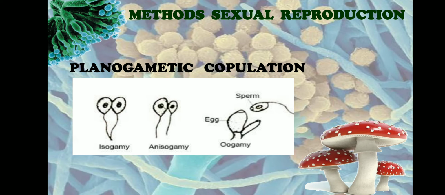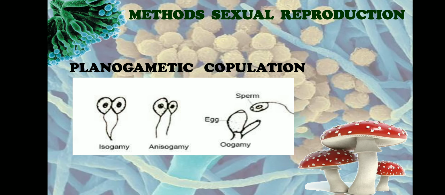The first method is called planogametic copulation. Here planogametic stands for motile gametes. In my previous video you would have seen that we spoke about the different types of spores produced by fungi. We learnt about motile spores and non-motile spores. Motile spores are called zoospores and non-motile spores are called aplanospores. Aplano means non-motile, so the opposite of aplano is plano, which means motile. So a planogamete is a motile gamete. Copulation stands for fusion, so here the motile gametes are going to fuse. That is the observation we see from the name itself.